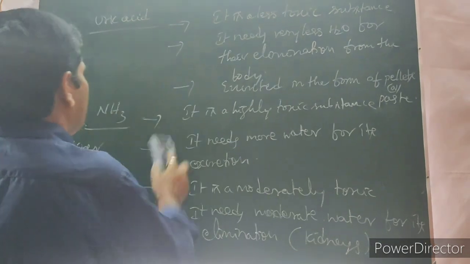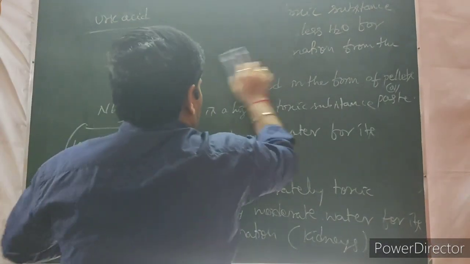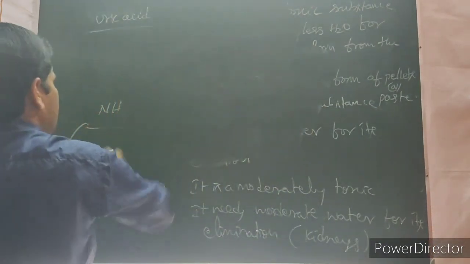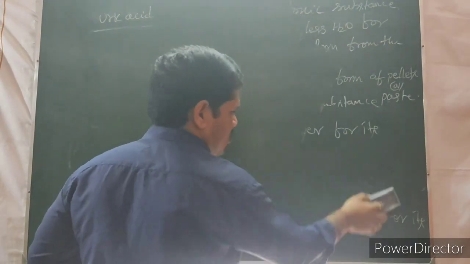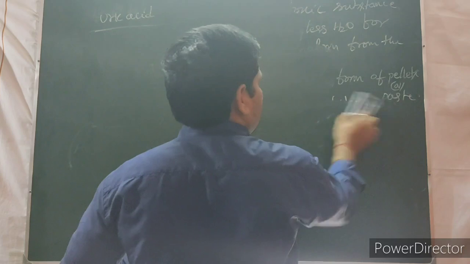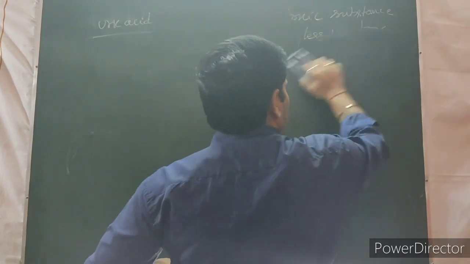Now we are going to move on to the human excretory system. With the help of the diagram, we can understand the human excretory system.